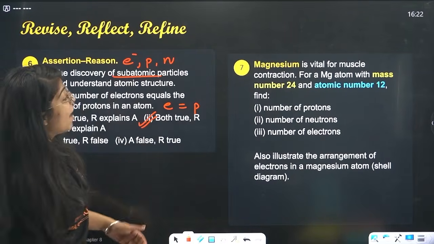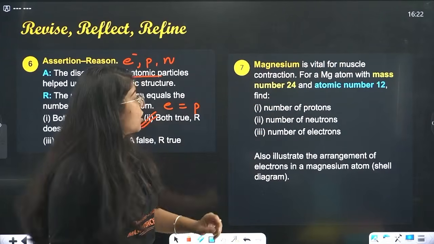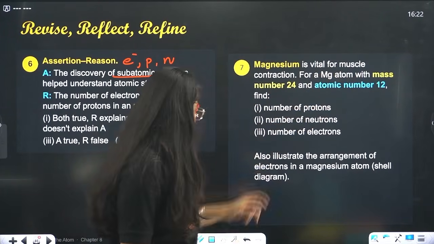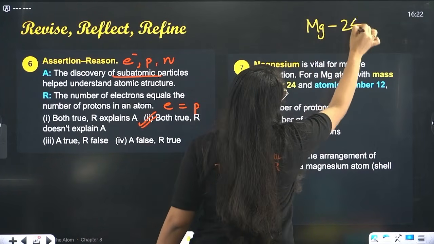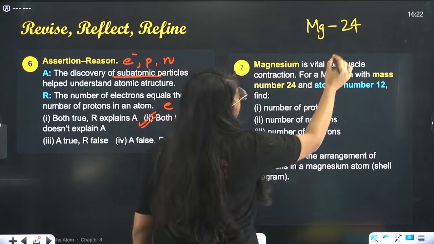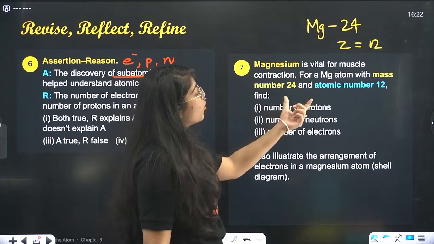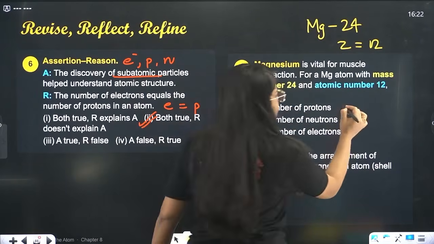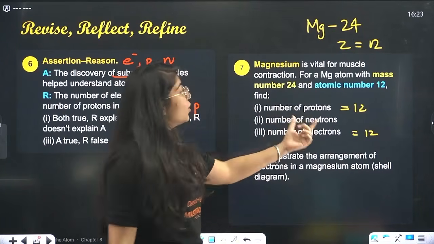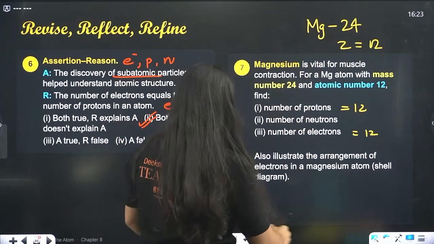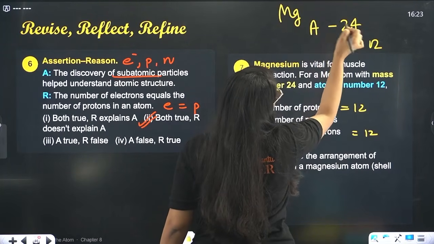Then, beta, we have magnesium. Again, one more good thing: magnesium is vital for muscle contraction. For a magnesium atom with mass 24, we have a magnesium atom whose mass is what, beta? 24, and atomic number is 12. Number of protons: how many are there? Equal to atomic number, that is simple, 12. Number of electrons equal to atomic number, that is 12. What are neutrons? The mass number is 24. This is your magnesium atom, we have mass number as 24.